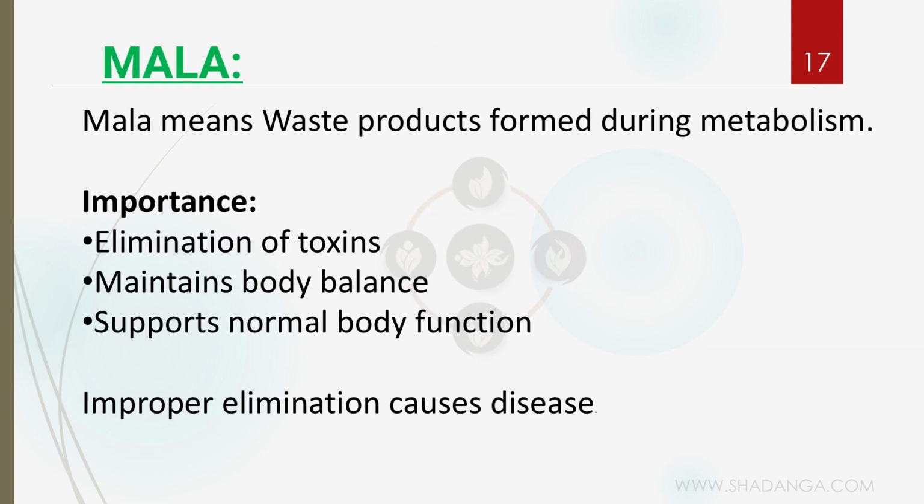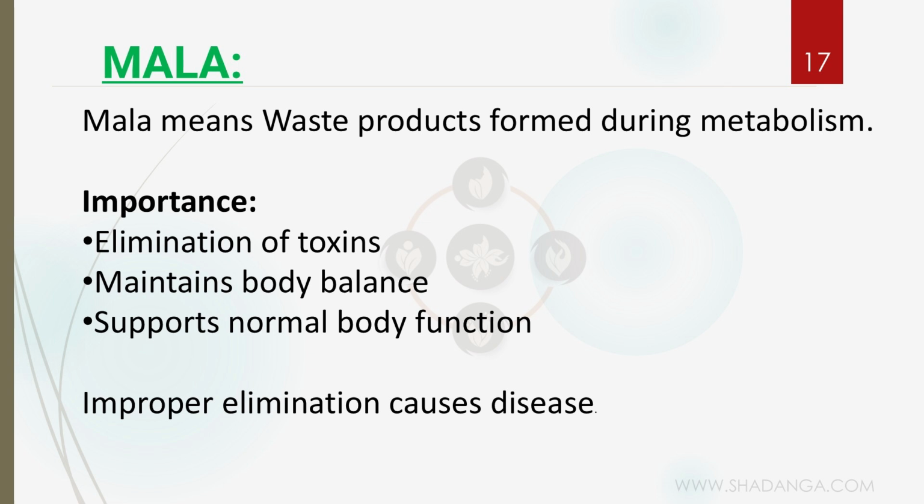Next topic is mala. So what is mala? Mala is literally called the waste products of our body, right? So mala means waste products formed during metabolism. During the metabolism process, waste products are formed. That's called what? Mala. What's the importance of mala? To eliminate the toxins in our body.